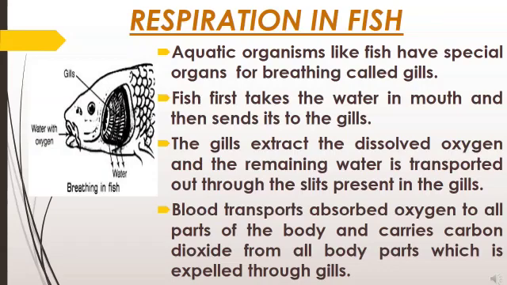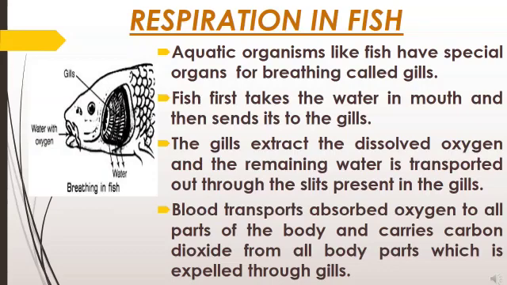Blood transports the absorbed oxygen to all parts of the body. Blood is a type of transport system. It transports oxygen to each and every part of the body, meaning to each and every cell where the process of respiration occurs and carbon dioxide is formed. That carbon dioxide is carried by the blood from all body parts and expelled through the gills.